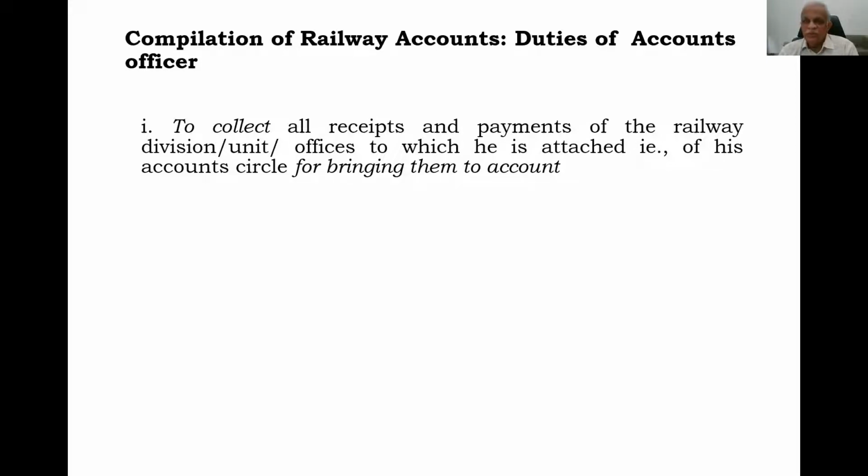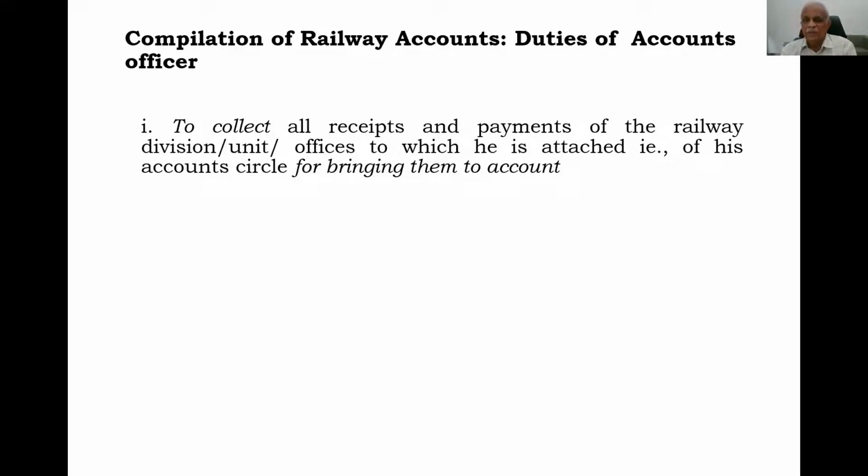Once we know, then we have to collect where the receipts are available and where the payments are. Normally, without the knowledge of the accounts officer, no payment will go, except where pre-check is waived, like imprest amounts. Only those payments will go without the knowledge of the accounts officer.